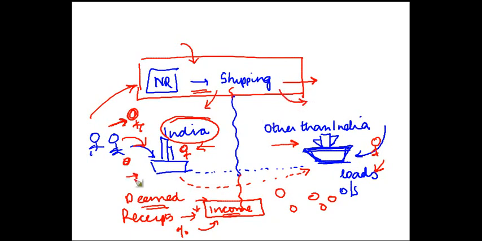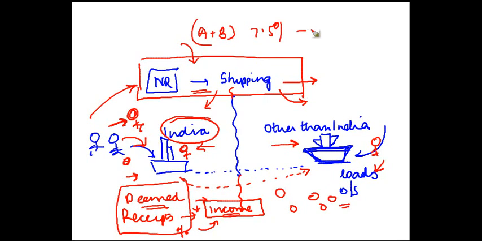For India, all the payments received or deemed to be received on his behalf for carriage of passengers, livestock, etc. shall be included, plus any amount which is received or deemed to be received in India in respect of goods shipped outside India shall also be taxable in India. Once you calculate these two amounts, A plus B, you apply 7.5% to that to get income under the head PGBP. Apply the tax rate to this and then you get the taxable income of the non-resident.